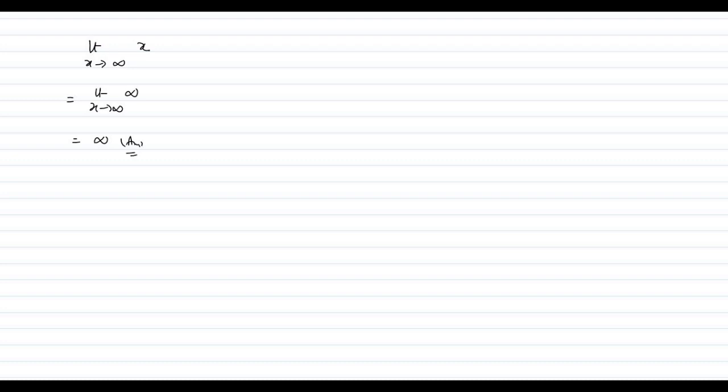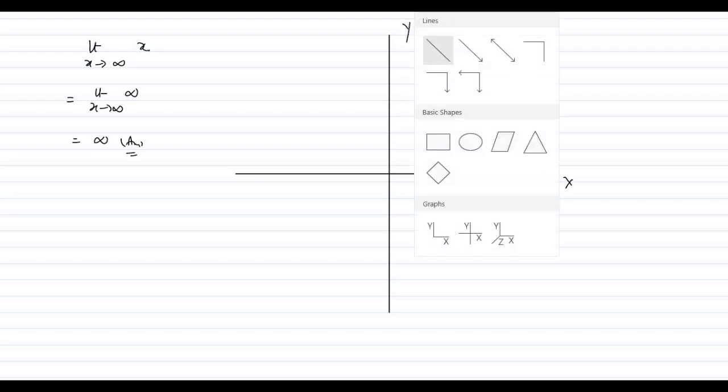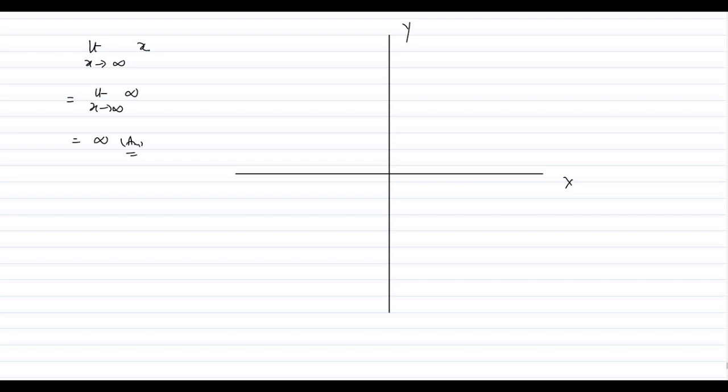Let us just analyze it with a graph also. X-axis, y-axis. If we wish to draw the graph of y equals x, the graph will look like this exactly, right? Okay, now see what's happening. We have certain values we can put here, like 1, like 2, like 3, but where to stop? This axis never stops, right? And this axis never stops. The axis never stops, so it will go on till infinity here on the positive side, and on the negative side also it will go on till minus infinity.